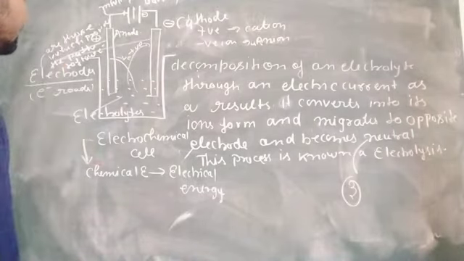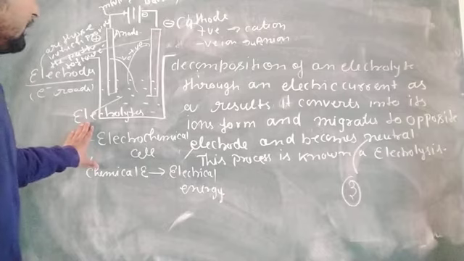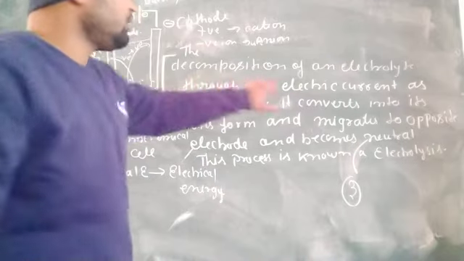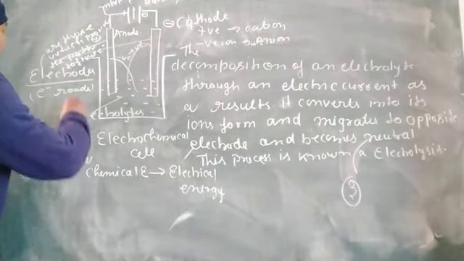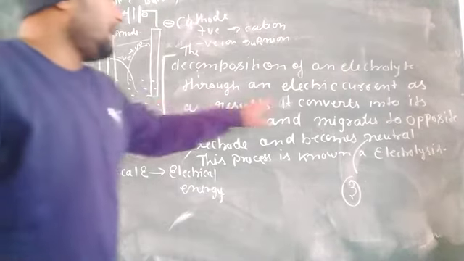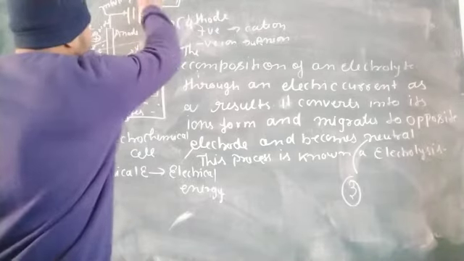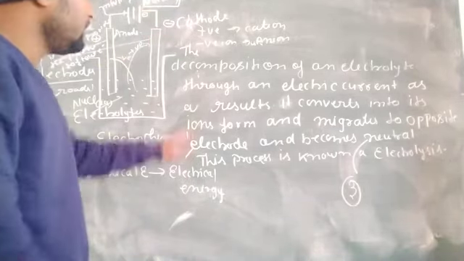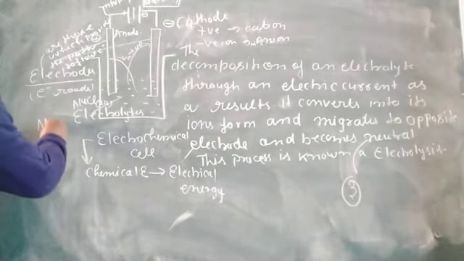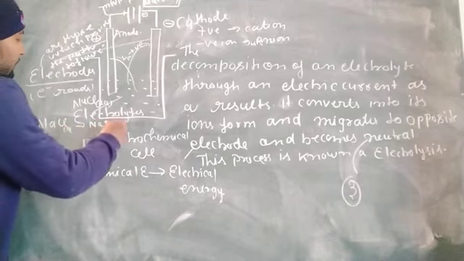Okay. So with the help of the electrochemical cell, you are able to understand the concept of electrolysis. So what is electrolysis? The decomposition of an electrolyte. Suppose we take NaCl in aqueous form and pass an electric current, which we get from the battery. As a result, NaCl is converted to its ion form, Na plus and Cl minus.